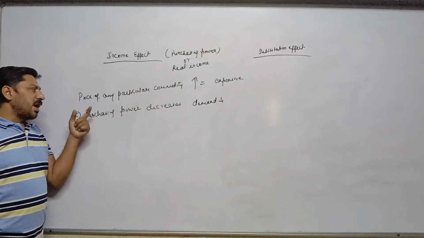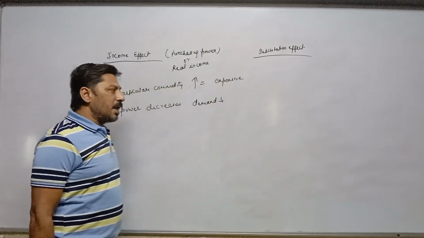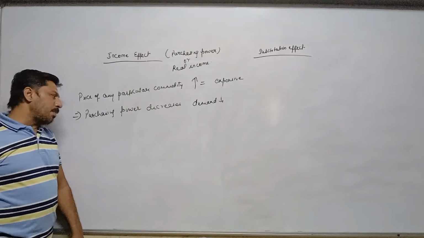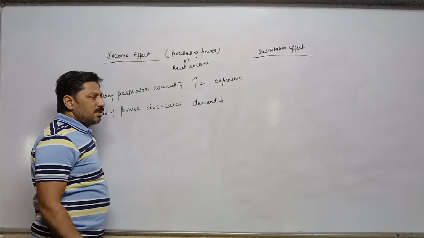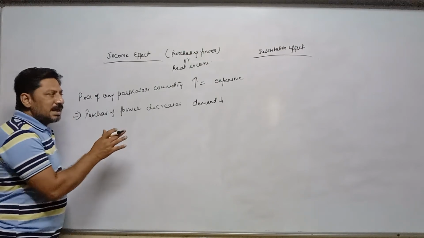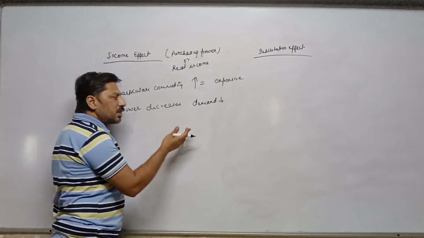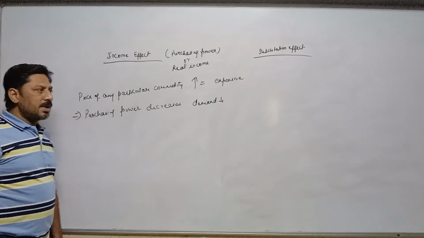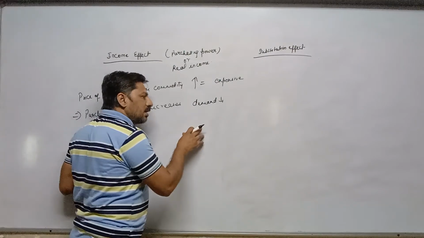So whenever the price of a commodity increases, it becomes expensive, and many consumers are not able to purchase those goods, and many existing consumers will purchase a reduced amount, means less quantity of goods. Either they will purchase less quantity or they will leave purchasing those goods. The poor section will leave purchasing those goods and the middle class will purchase less quantity.